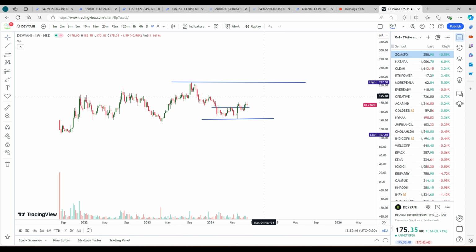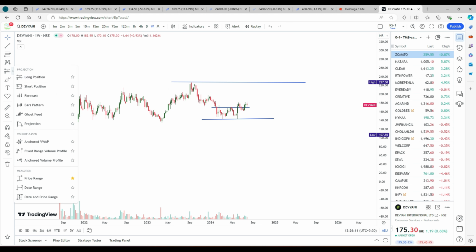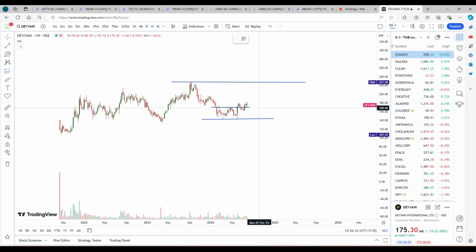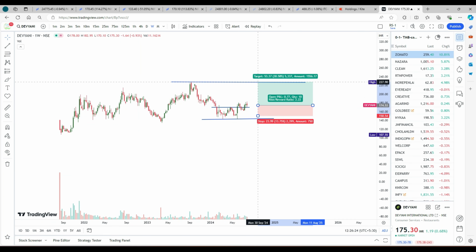So instead of relying on the fundamentals, cash flow and all the financial statements, the focus is to look at the chart and find good places with a reasonable risk reward. If our study goes wrong, we are going to lose a small amount. If our study is right, here itself, that is my target and entry. Go to the long position here. Let's take it that I have entered at 175 as my entry. This is my target.